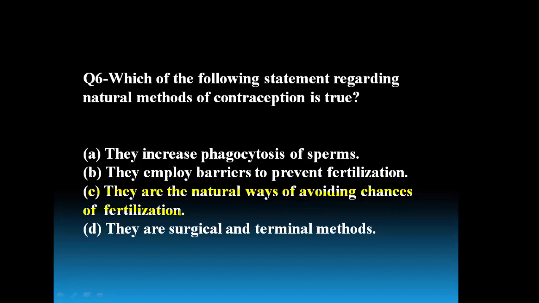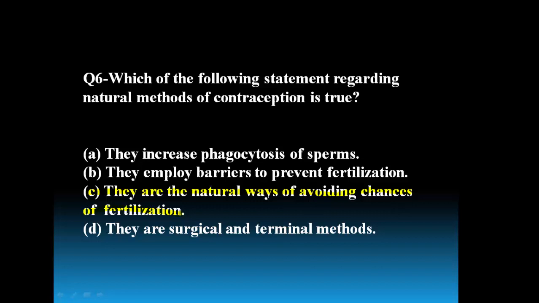So in the first one, option A, the increased phagocytosis of sperms, we can see this in the case of intrauterine devices, especially copper T. They employ barriers to prevent fertilization. It is observed in barrier contraceptives like condom, diaphragm, and cervical cap.